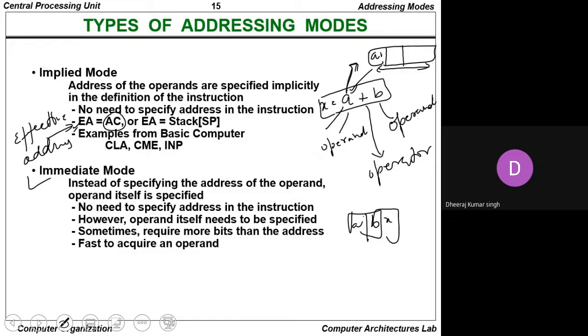So implied mode is there. The address of the operands are specified implicitly in the definition of the instruction. So whenever we define any instruction, the address is automatically present with the accumulator register. Whenever we talk about the immediate mode, instead of specifying the address of the operand, the operand itself is specified.